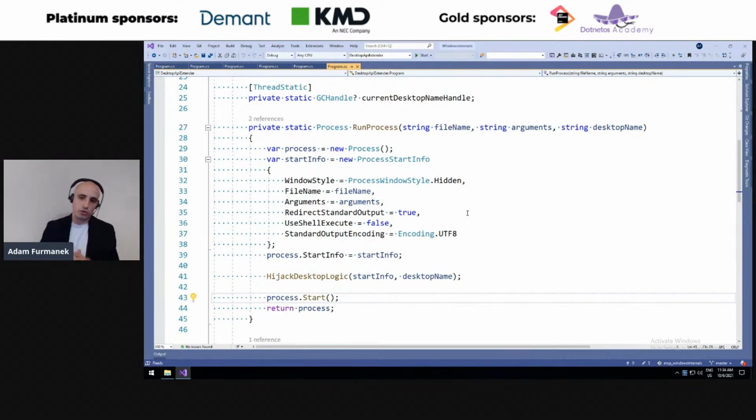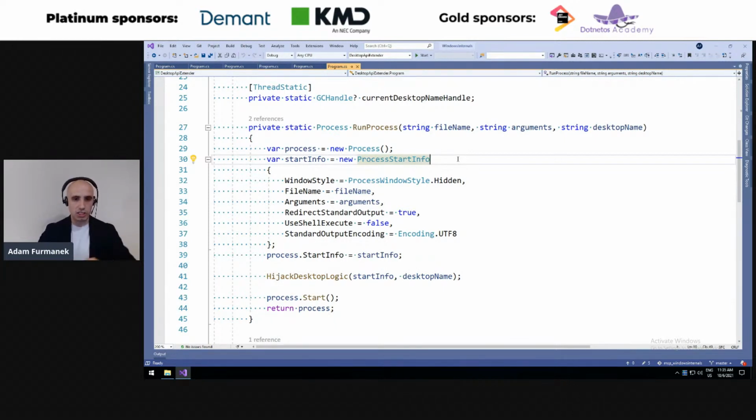What can we do? In order to provide the desktop name, we can use multiple tricks. We can, for instance, copy the code from the .NET library, maintain it on our own, and replace the desktop name as we wish. It works, but the problem is that it's not supported, meaning that once they change something on their side in the .NET libraries, we need to keep that synchronized with our changes, so we need to basically sync the code all the time, which is nasty. The other way is we can drop the .NET API altogether and start using WinAPI directly. But hey, we would like to use the .NET API because we would like to have these nice process instances, etc. Is there any other way to actually provide this desktop name?